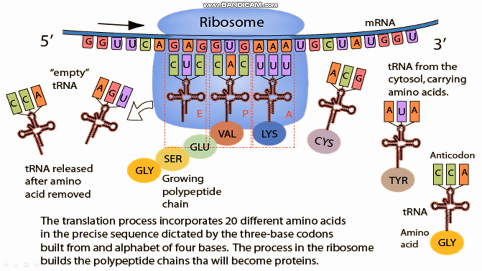So tRNA from the cytosol carries amino acids. The anticodon is this. And what is an anticodon? The bases or codons present on the mRNA are called codons, right? Like GGU, UCA, GAG, right? And the bases which are present on the tRNA or transfer RNA are called anticodons. Means